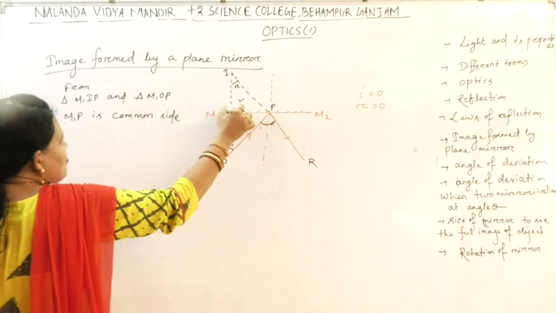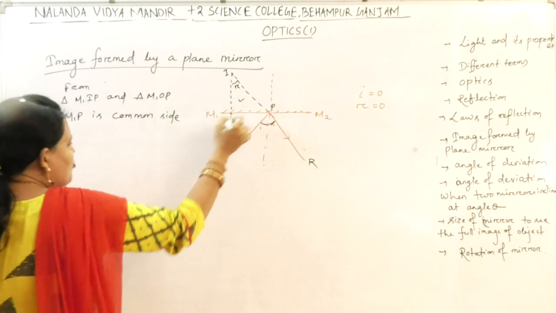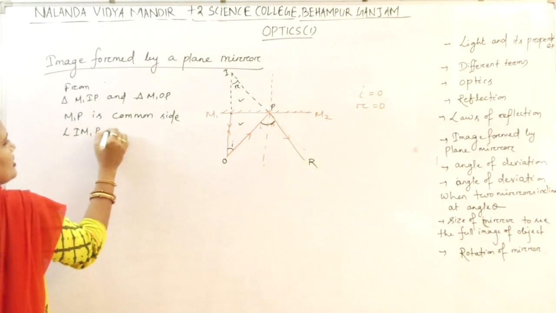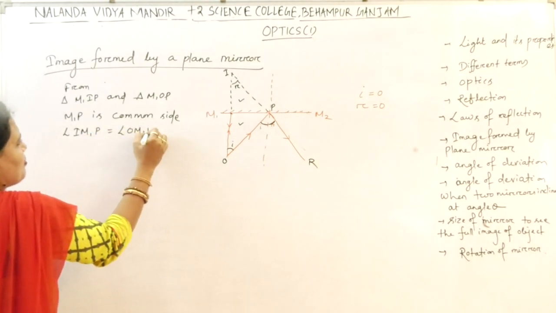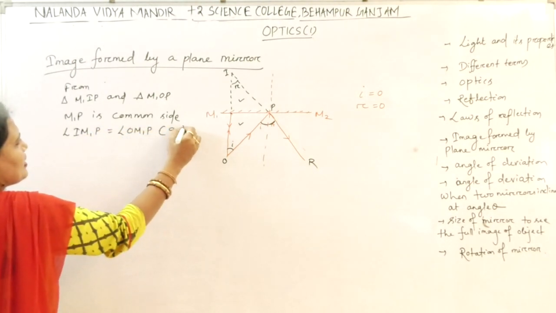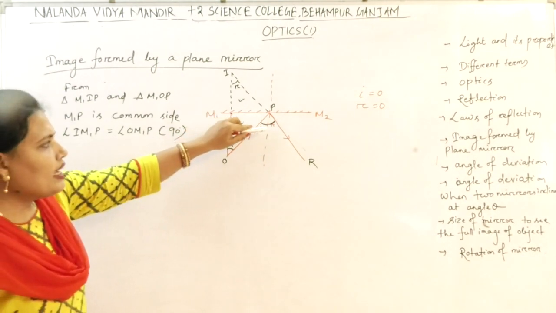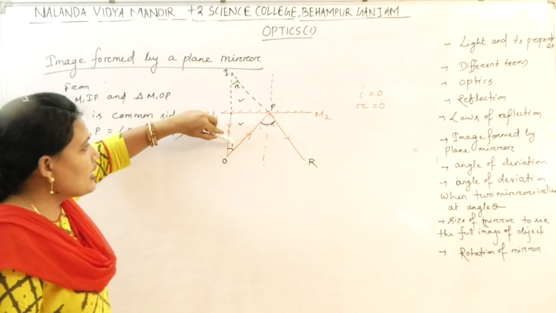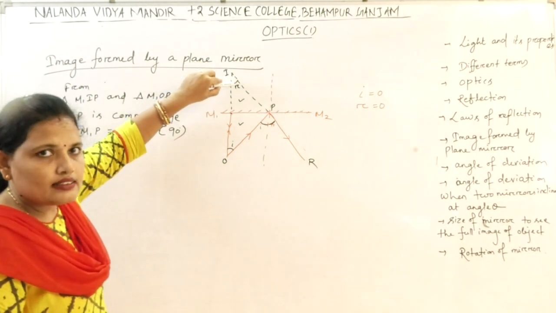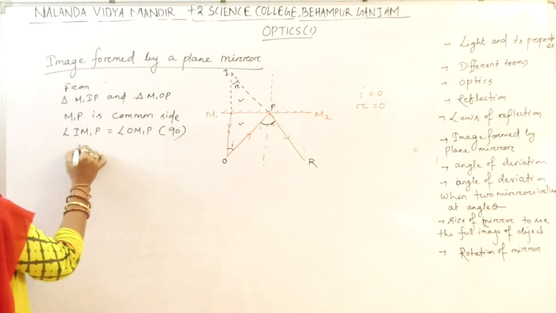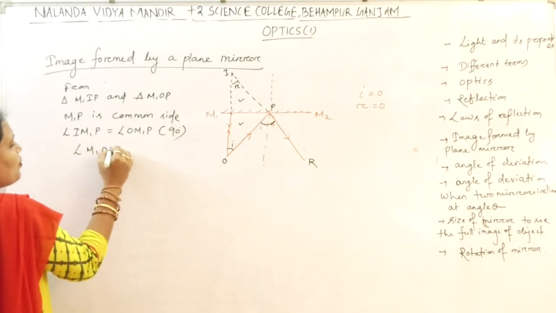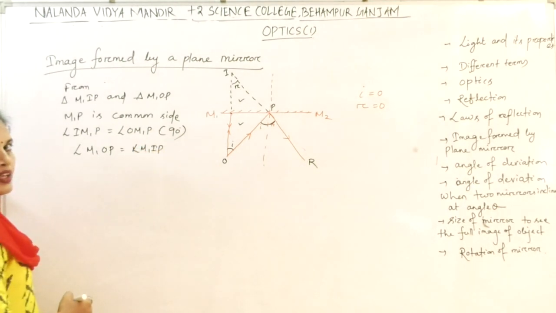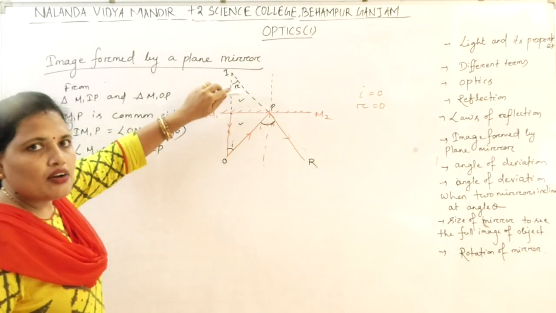Angle IM1P is equal to angle OM1P, that is your 90 degrees. Then as I equals R, this angle is I, this angle is R, so this angle is equal to this angle. Clear? Angle M1OP is equal to angle M1IP. So now these two triangles are congruent.